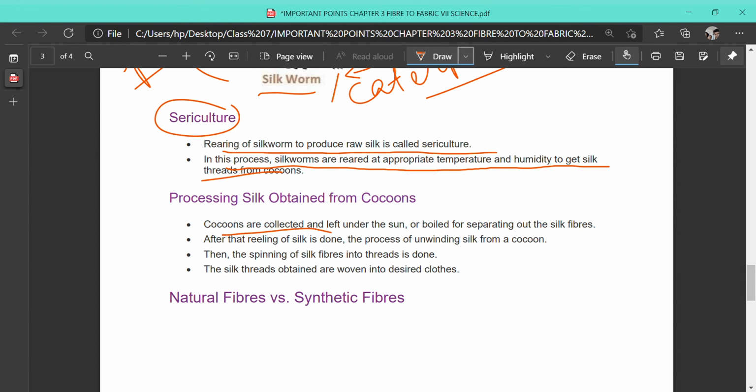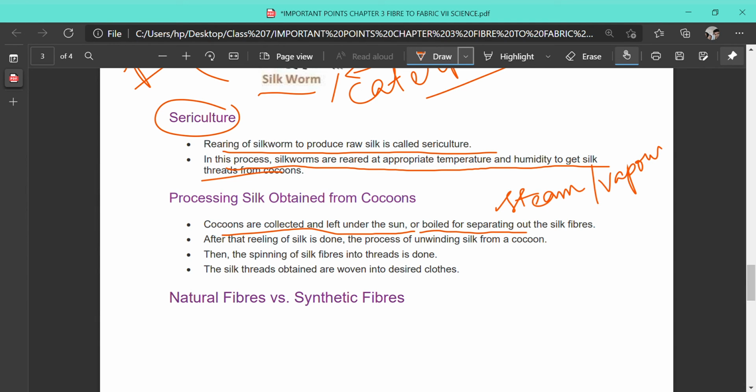Cocoons are collected and left under the sun. You have to remember that for obtaining silk, we have to take out the cocoons at the stage where the pupa is still intact inside and the strands are not broken. We may leave them under the sun, or boil them to separate the silk threads, or pass steam, that is water vapor, through the cocoon so that the silk fibers get separated from each other.